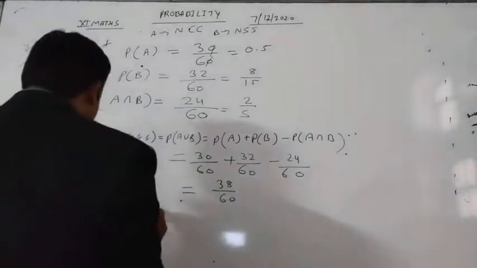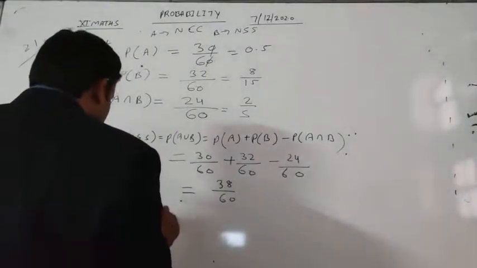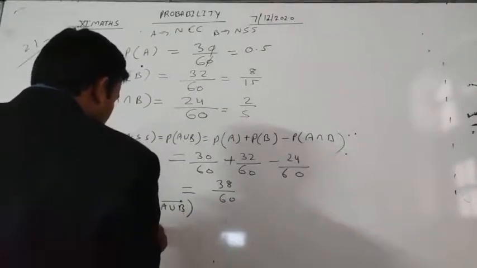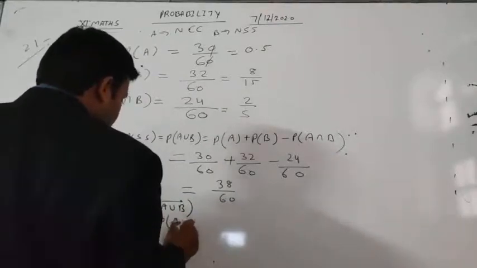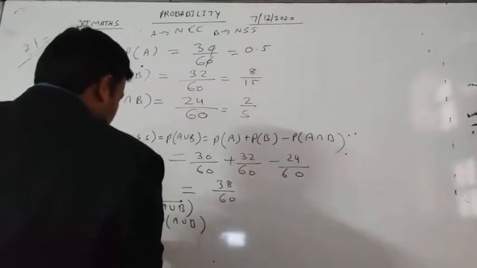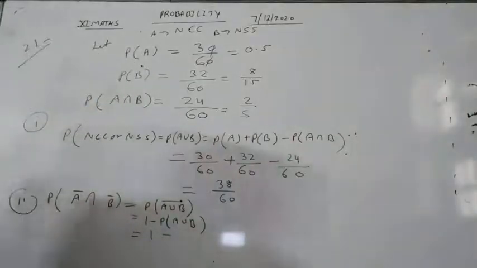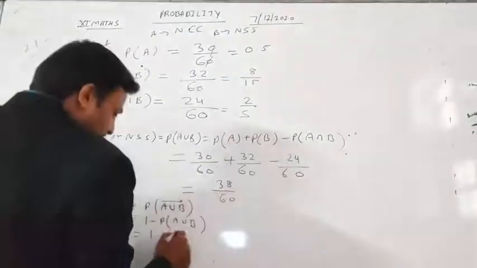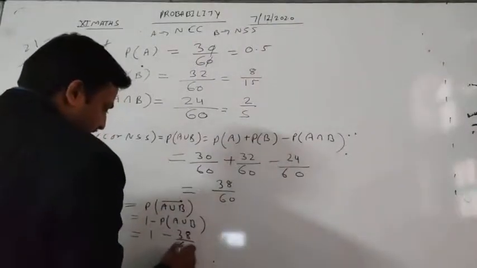We can write this as the probability of A union B whole bar, which is equal to 1 minus the probability of A union B, which is 1 minus 38 by 60.